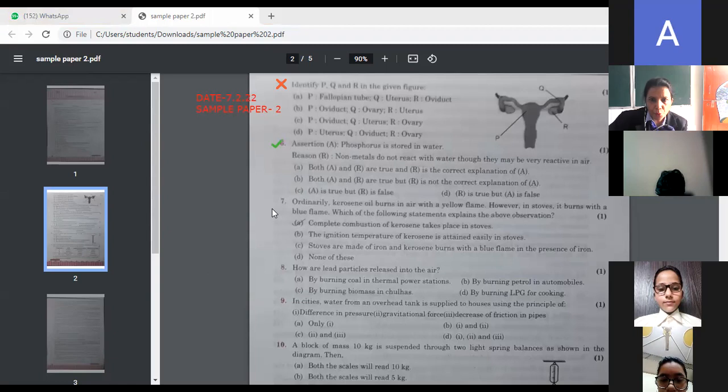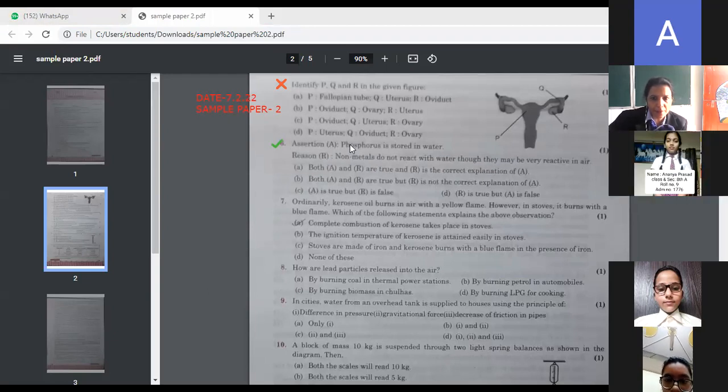Assertion and reason. Assertion: Phosphorus is stored in water. Reason: Non-metals do not react with water, though they may be very reactive in air. So you need to tell: both A and R are true and R is the correct explanation of A; or A and R are true but R is not the correct explanation of A. Kindly tell which option is true.